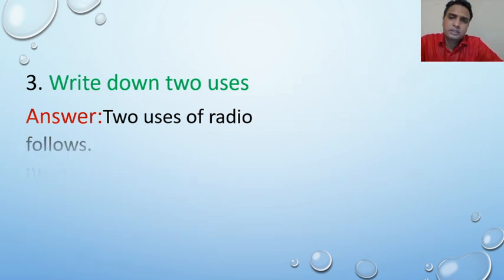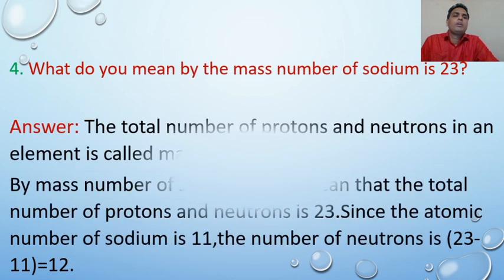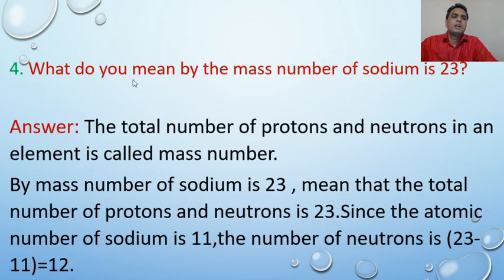Now, dear students, question number 4. What do you mean by the mass number of sodium is 23? We know that the total number of protons and neutrons in an atom is called its mass number.